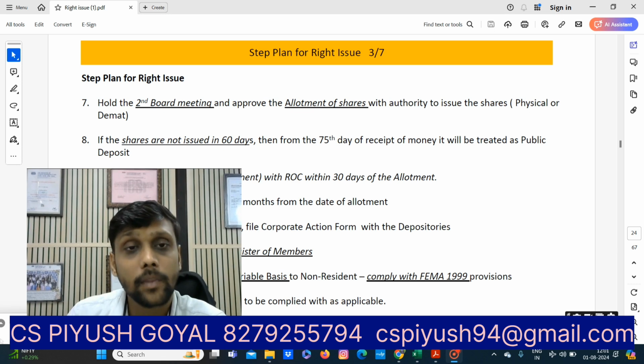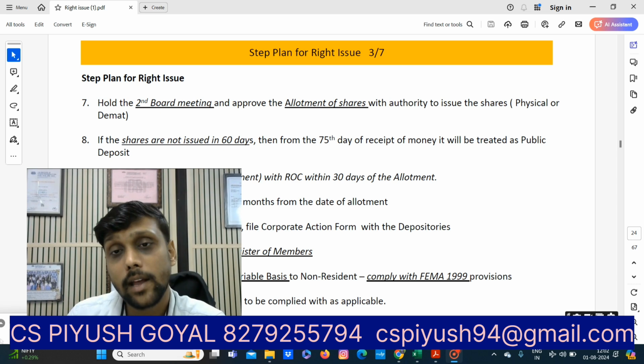If shares are not issued in 60 days, then from the 75th day of receipt of money, it will be treated as a public deposit. Thereafter, file e-form PAS-3, a return of allotment, with the ROC within 30 days of allotment. And in the 10th step, issue the share certificate within 2 months from the date of allotment.